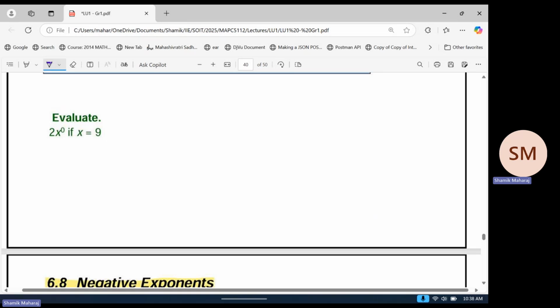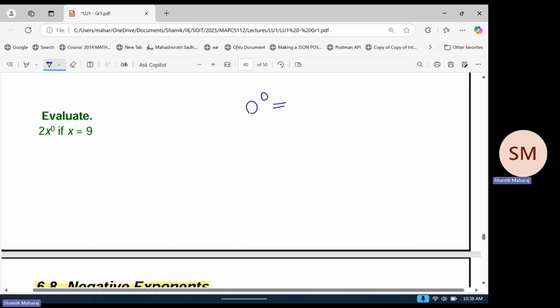Maybe we should look at this number, 0 to the power 0. Let's see, what do you guys think this is? You might have read it already. 1, right? 1 is a perfectly reasonable guess. Anyone thinks anything else?